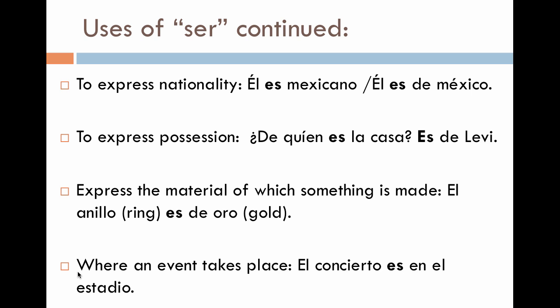So we saw earlier that for location, we tend to use estar. So you might ask here, well, why are we using ser? Okay, so remember, this is really only when we're talking about an event taking place. So in this case, a concert. El concierto es en el estadio.